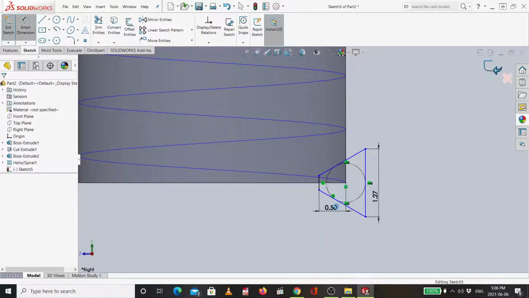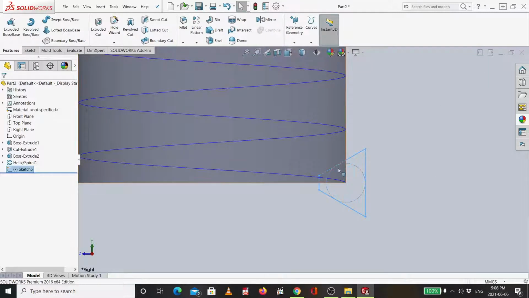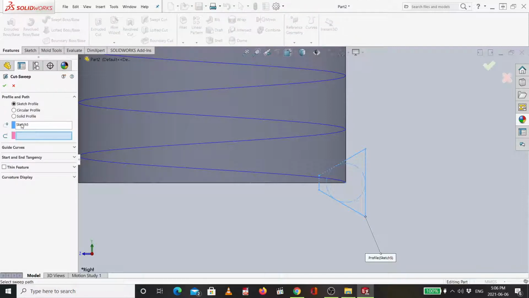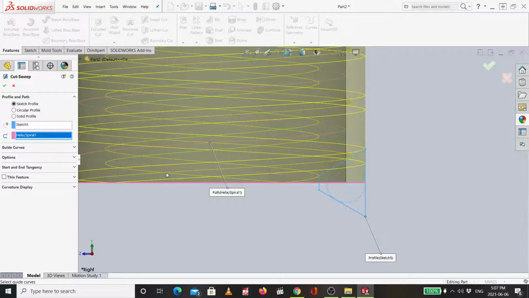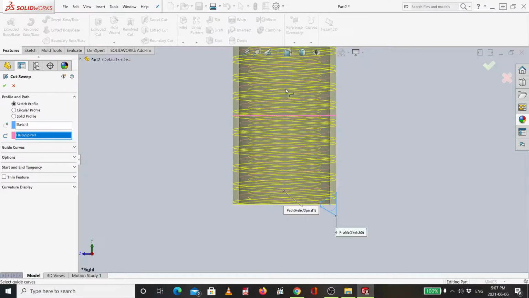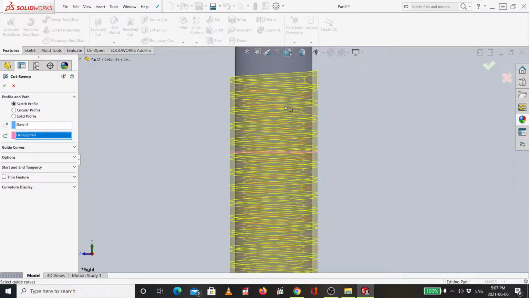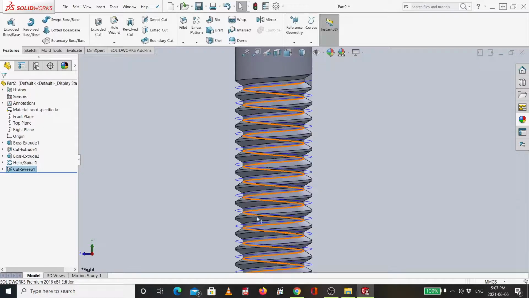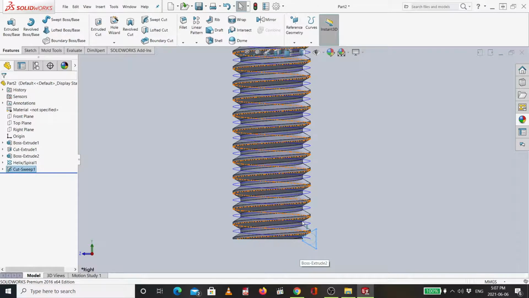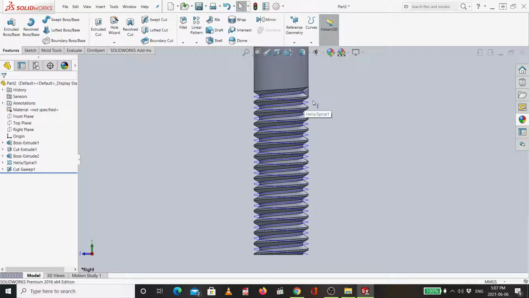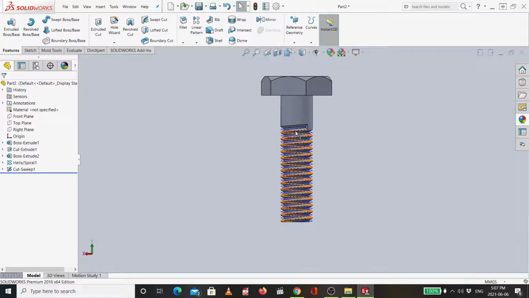Now I say okay, then my profile is ready, my path is ready. Let's go for feature, swept cut. For swept cut, you need to have the profile, which is this, and the path, which is this one. Look, now I have a preview. It's maybe not so clear, but when I say okay, you will understand what's going on. Now we get a very nice professional bolt. You can see the shape of the bolt.